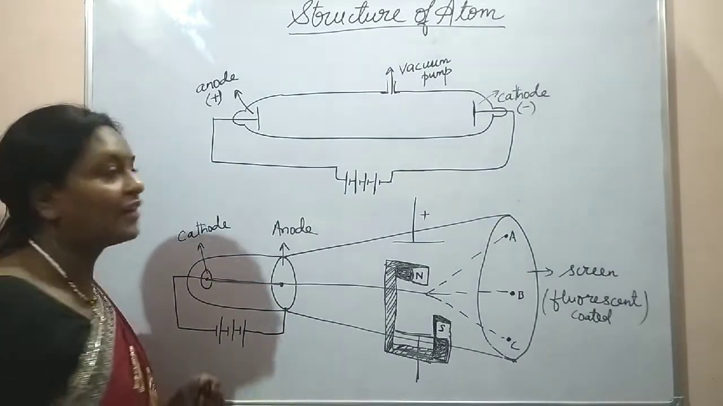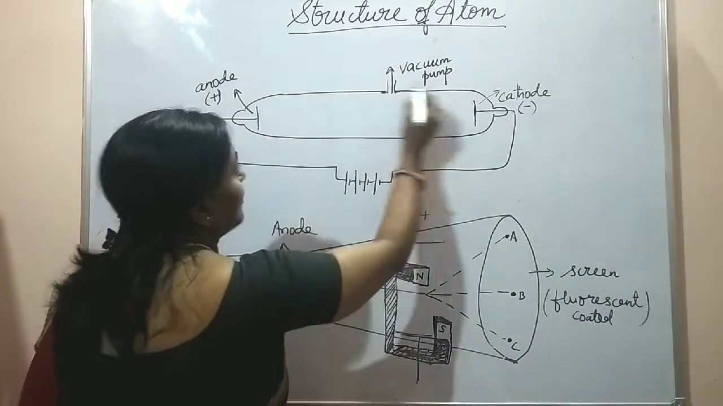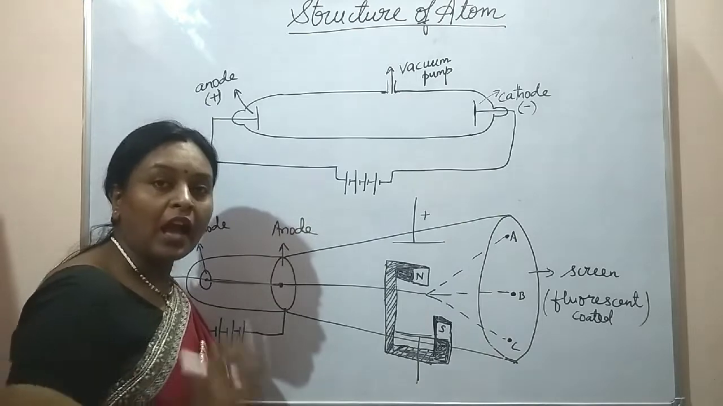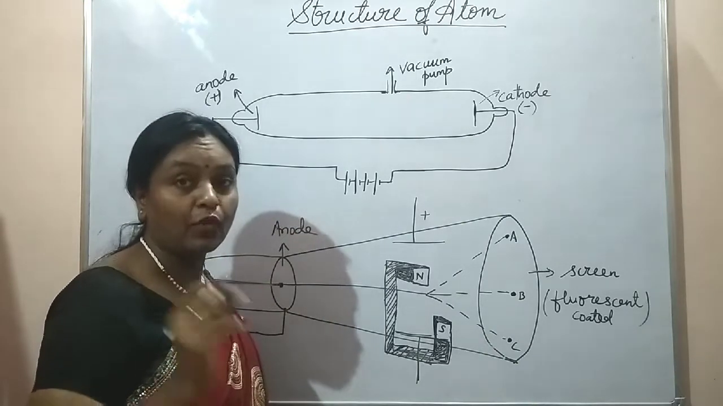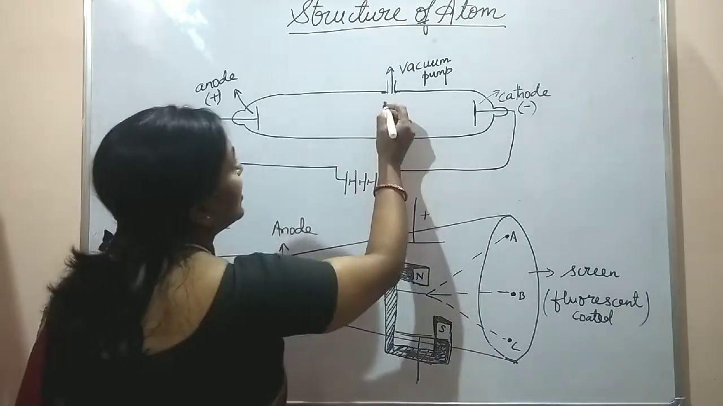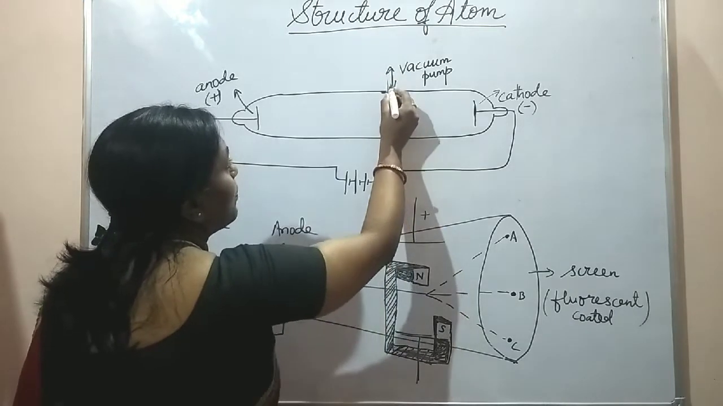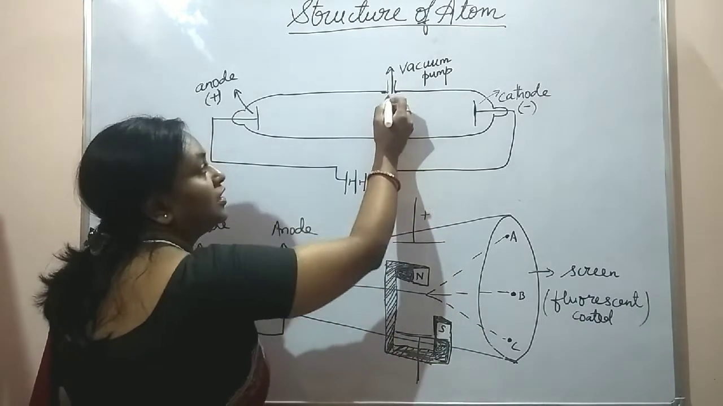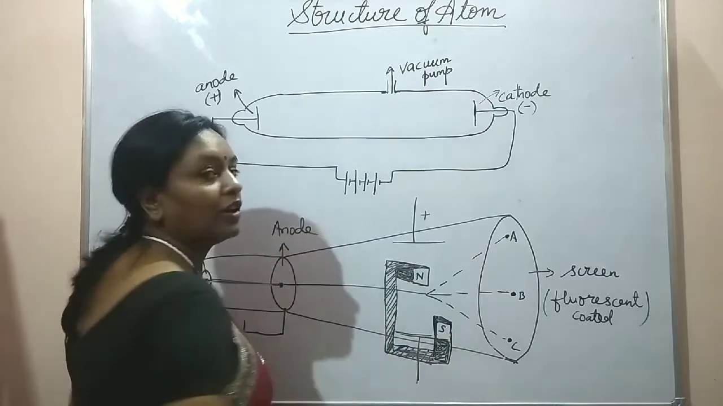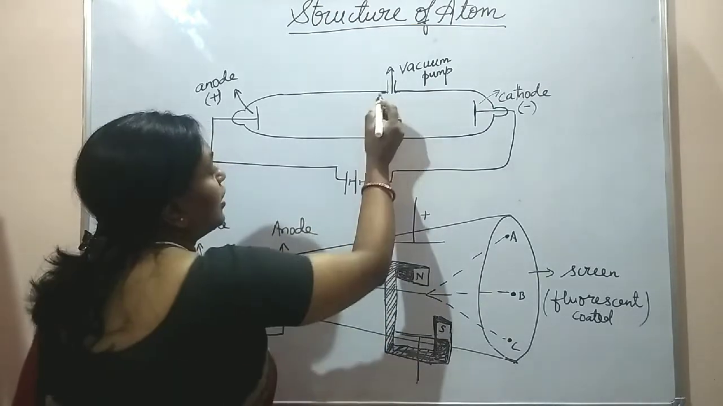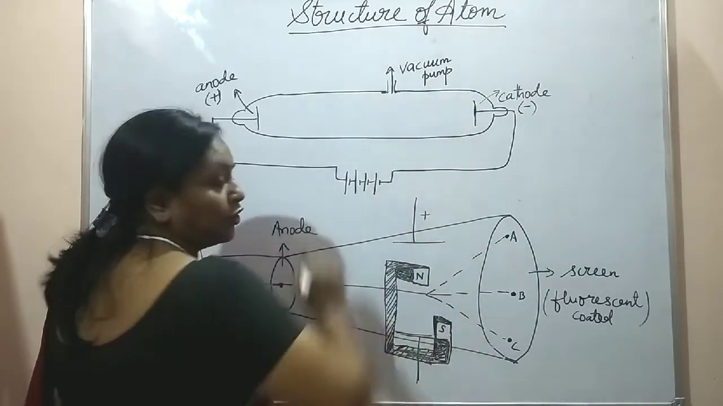This is a rough sketch of an evacuated glass tube. I have used the word evacuated. What does it mean? You can see over here that I have shown an opening on the top of the tube which is connected to a vacuum pump. Now, what is the reason of connecting it to the vacuum pump?